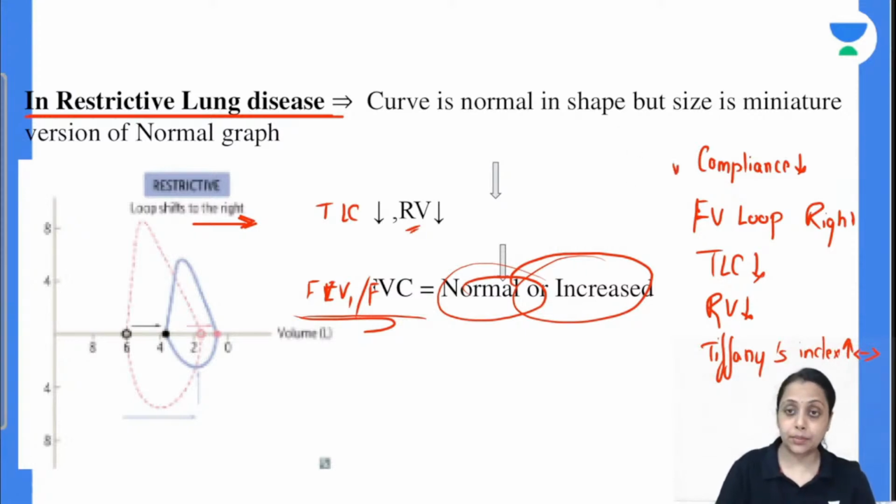So all these points are important. Is this clear with everybody?